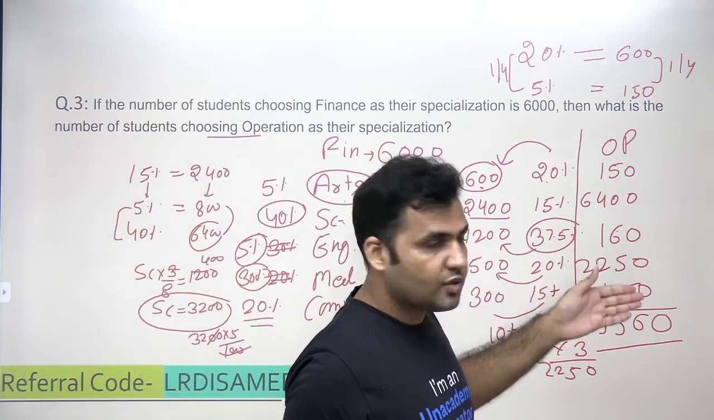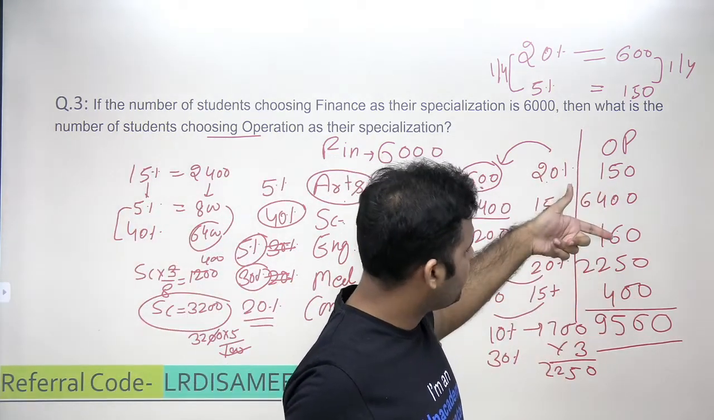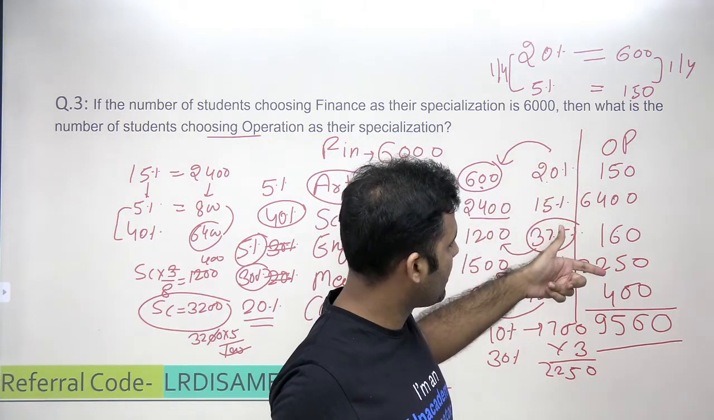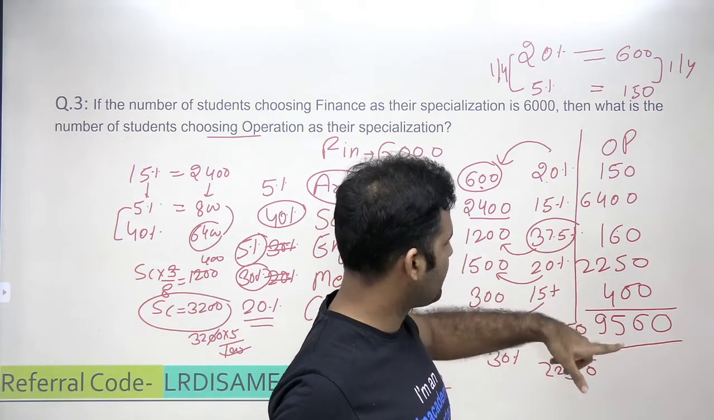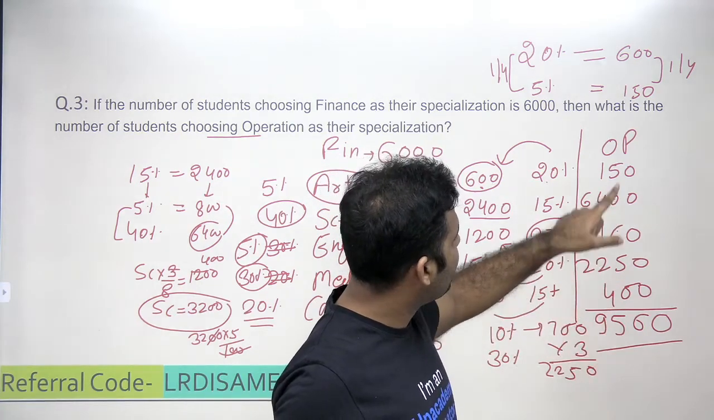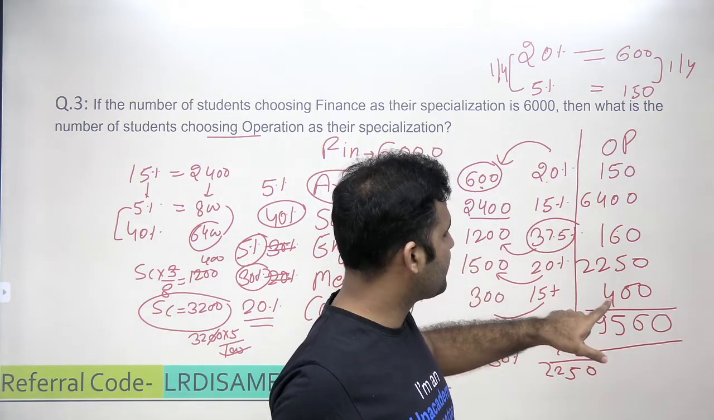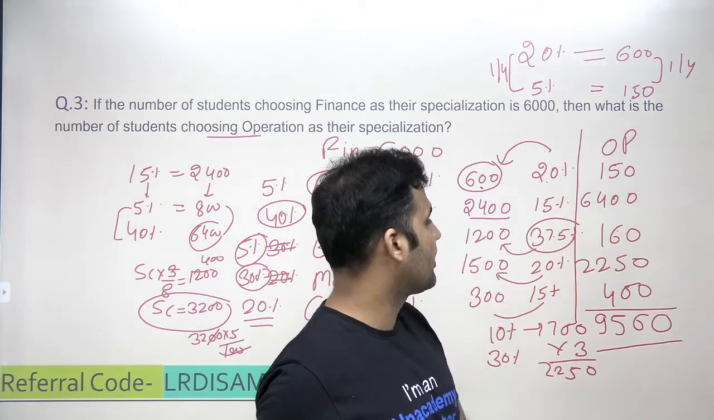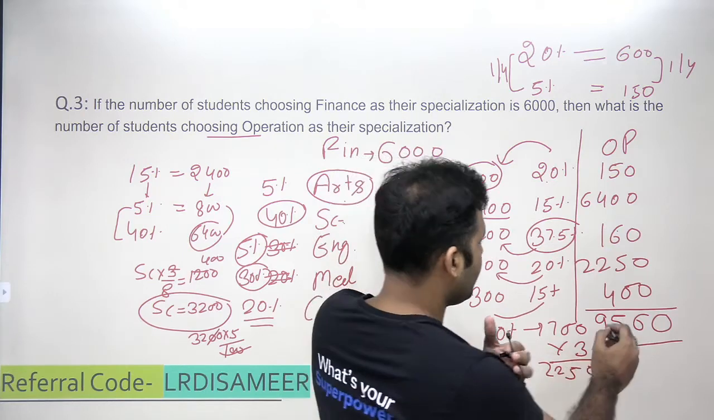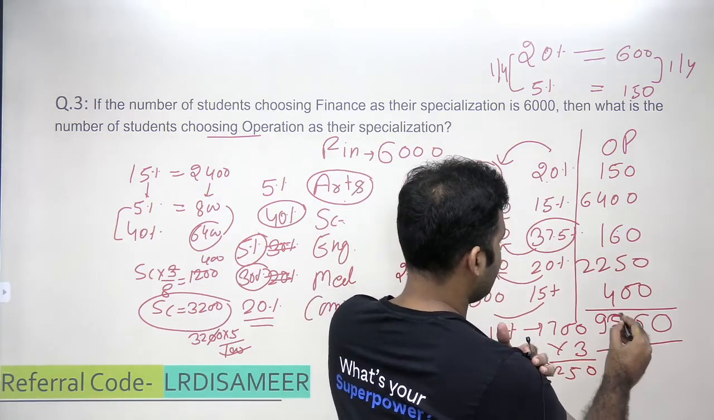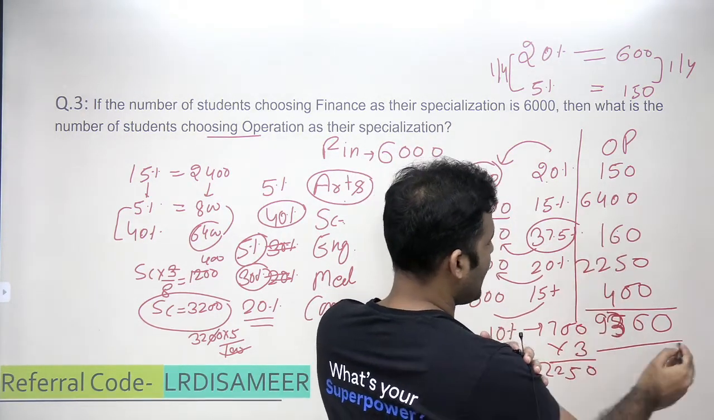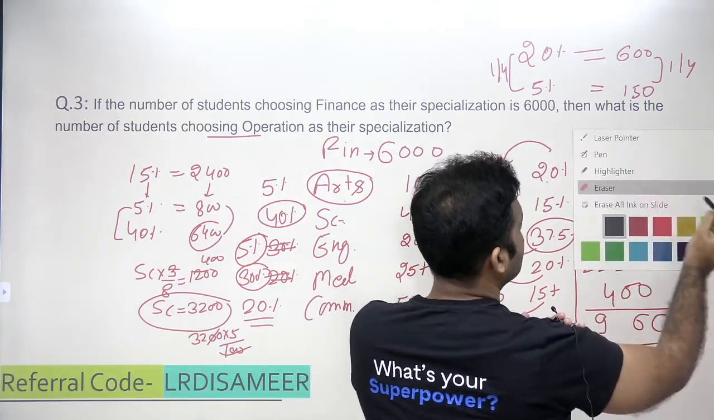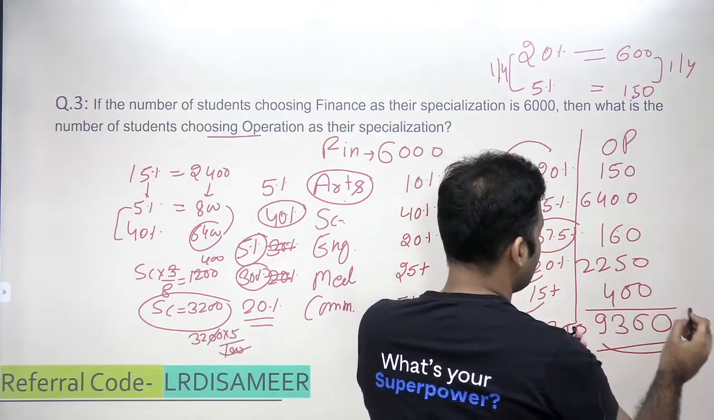Now let's cross check it. 5 plus 6, 11. 11 plus 5, 16. There is something wrong here. 5 plus 6, 11 plus 5, 16. 1, 1 plus 4, 5. 5 plus 2, 7, 8, 9 plus 4. It would be 13, right? So this will be 3, right? 3 plus 1. So 9360 is the answer, right? So the correct answer is 9360. This is the final answer.